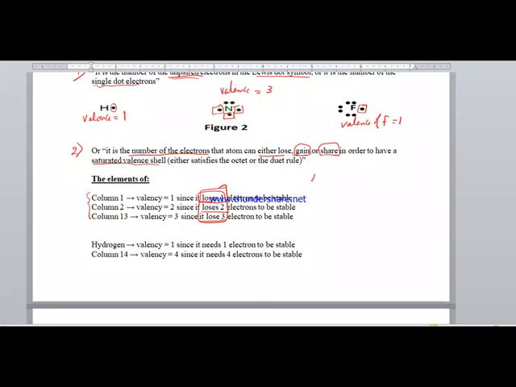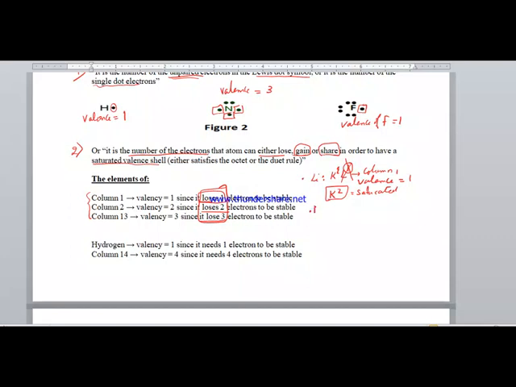For example, lithium, which has an electron configuration K2L1, has 1 valence electron. It belongs to column 1, so the valence of this lithium atom is equal to 1. When it loses this electron, its outer energy level becomes level 2, which is a saturated energy level. So it becomes stable.